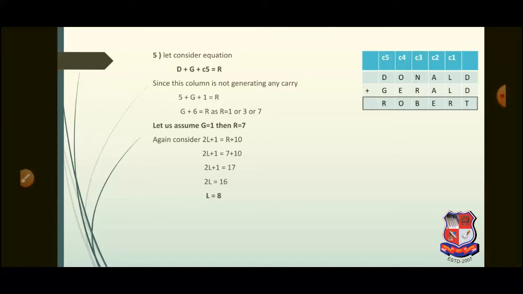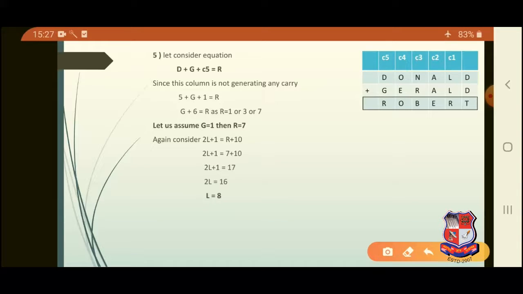Let us consider again an equation, that is D plus G plus carry C5 is equal to R. Since this column is not generating any carry, we can substitute the value as 5 plus G plus 1 is equal to R. That is G plus 6 is equal to R. Now R we already know can take the probable values 1, 3 or 7.